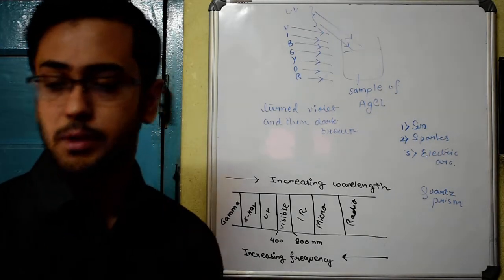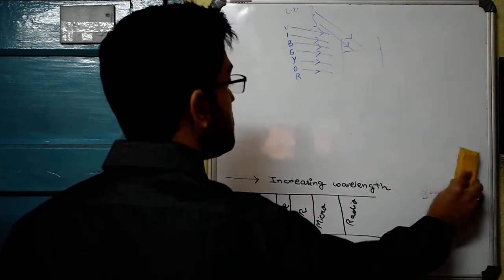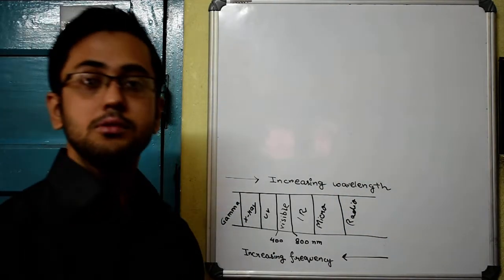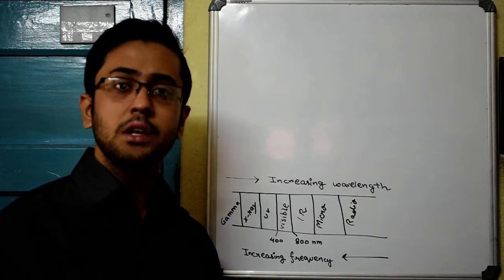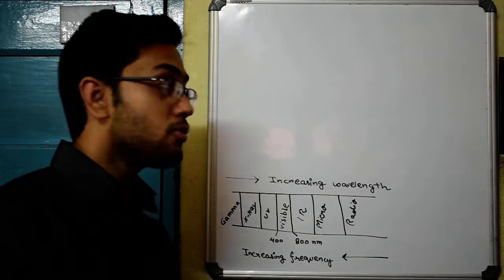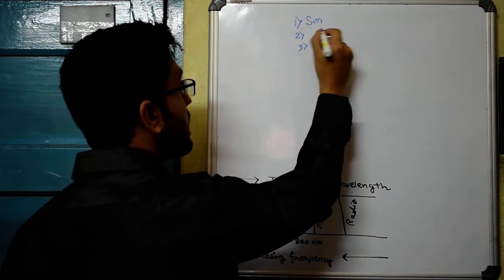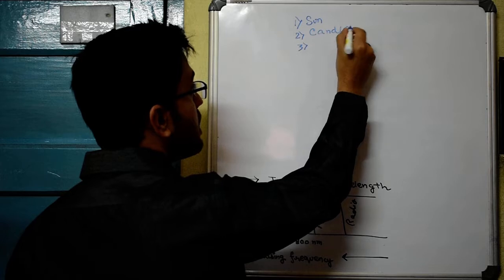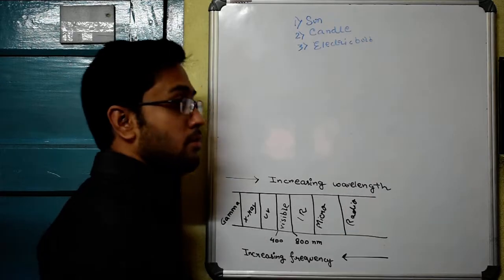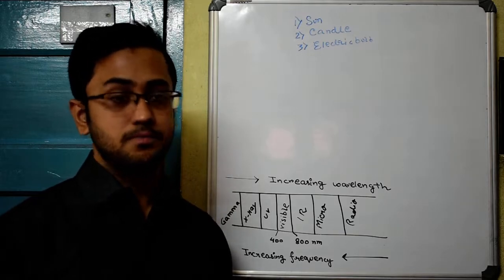Next we move on to the visible spectrum. Now the story of how the visible spectrum was detected for the first time is well known to you. I discussed it in the previous classes. But what are the sources of the visible spectrum? While the sun remains one of the sources, the other sources are like a simple candle that we burn in our home, the electric bulb, almost any device whose light we can see with our eyes is a source of the visible spectrum.